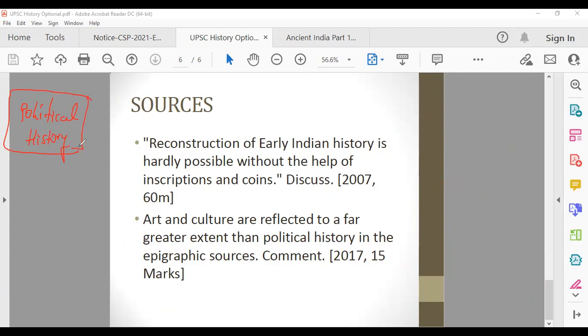I've just told you that Mauryan history is incomplete without Ashokan inscriptions. It gives you an idea about political history as well: the politics at that time, how Ashoka was trying to consolidate his far-flung empire by propagating moral conduct.